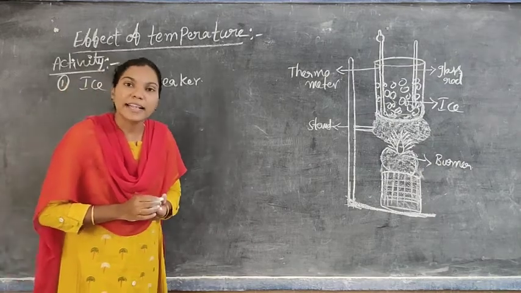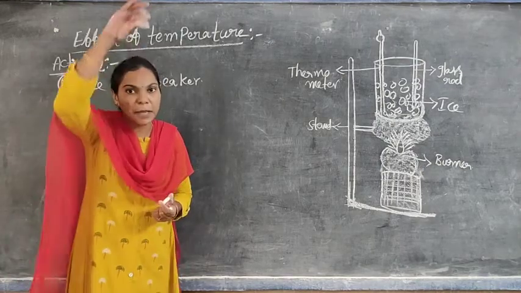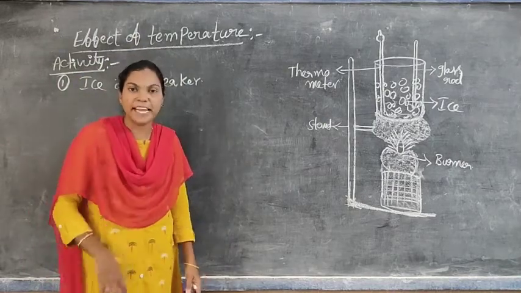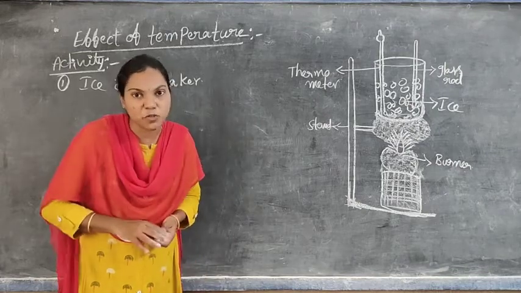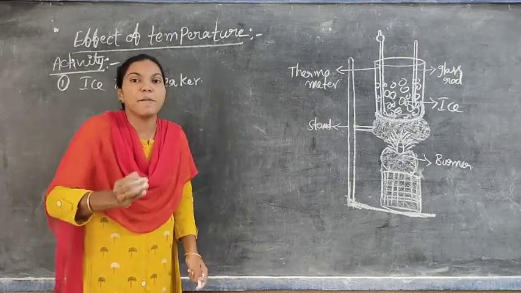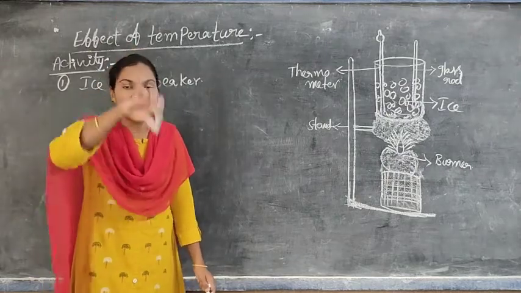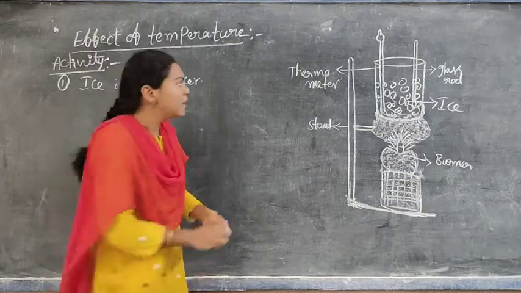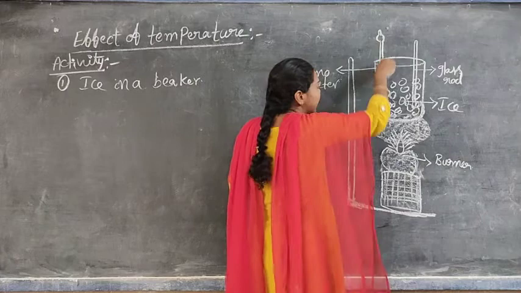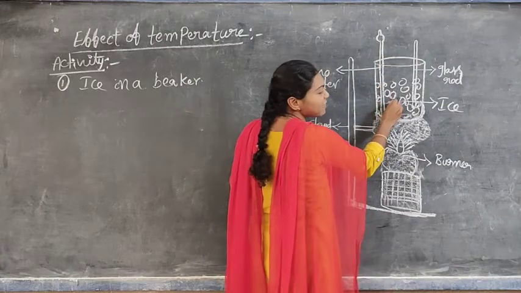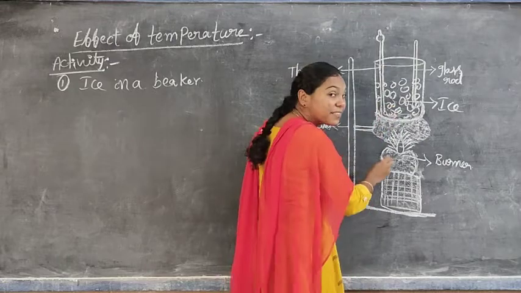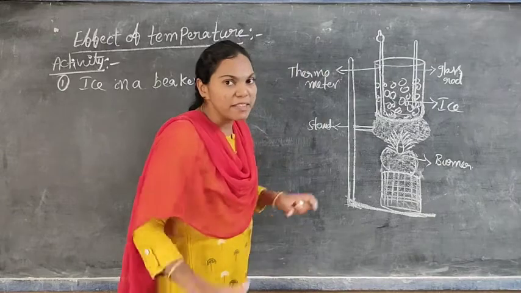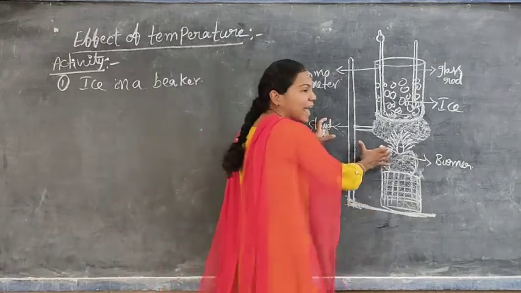Take a laboratory thermometer and keep it in the beaker so that it is in contact with the ice. Again, I repeat the first point: take 100 grams of ice cubes in a beaker, and keep the laboratory thermometer in the beaker, in contact with the ice. And also keep a glass rod in the beaker. Finally, we have to set up the total experiment like this in a diagram.